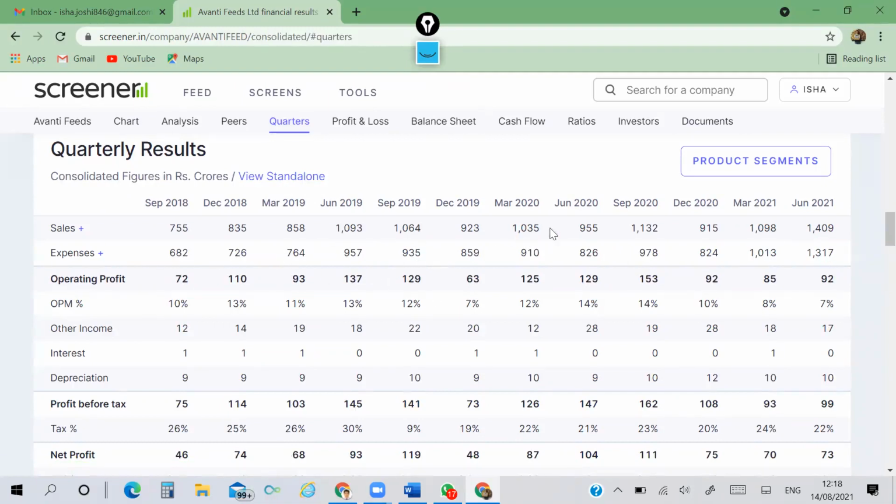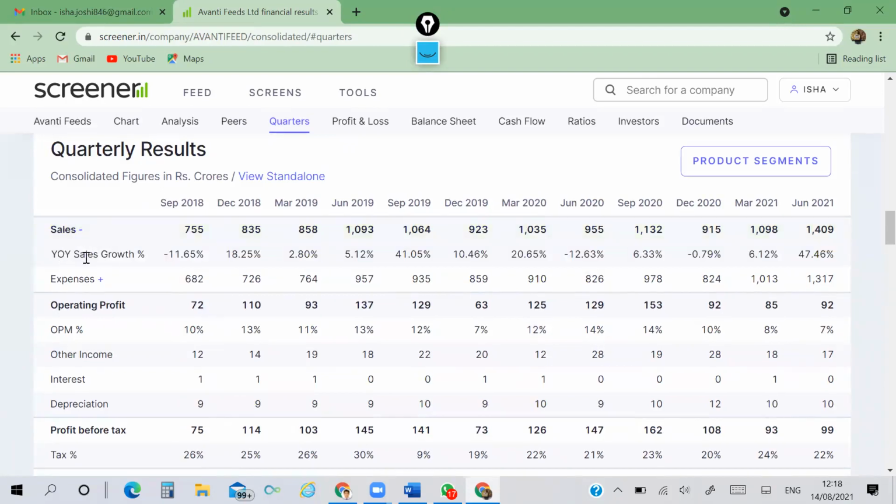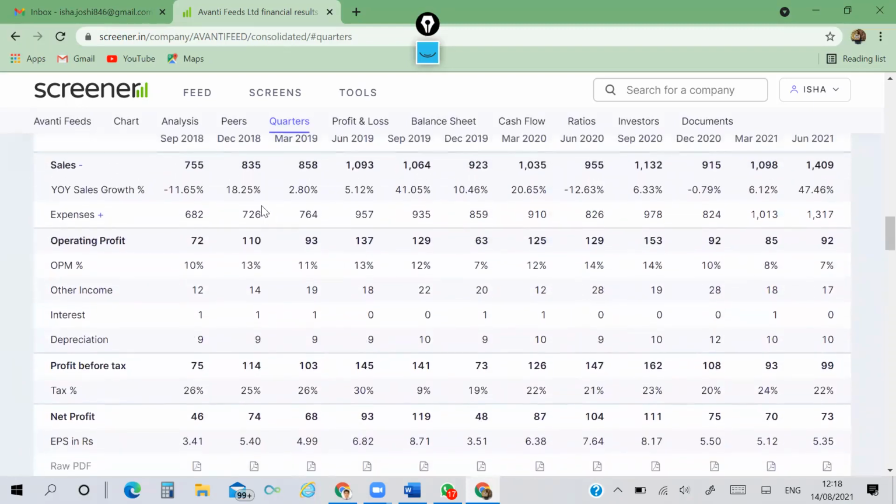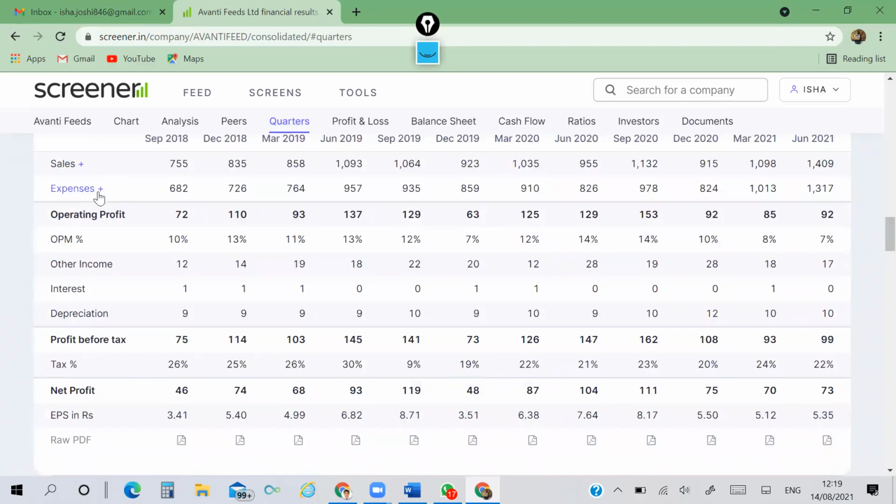Now, in these quarterly results, if you expand these sales, you can get a quick view of year on year sales growth. See, we are chartered accountants. Just by seeing this percentage growth, we can judge the results. Going up, here gone down, we can understand this is the lockdown period. And again, in this quarter, massive up in the figures. Wherever this plus button is there, just explore it, expand that button.